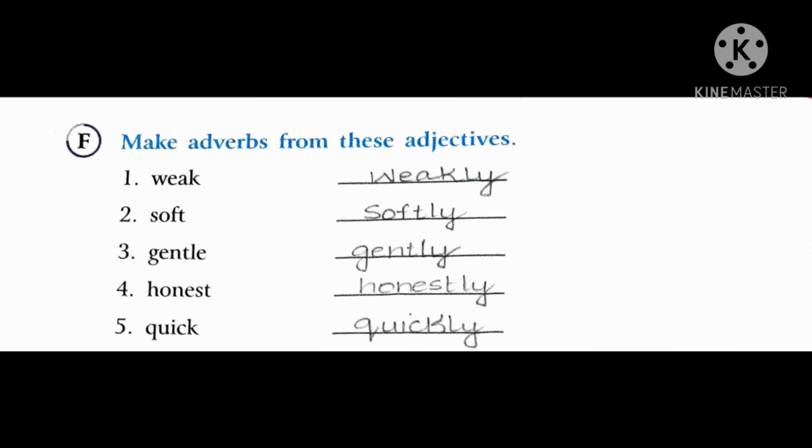Now next one is F. Make adverbs from these adjectives. So we have already learnt in our previous video that when we have to change an adjective into an adverb, we put ly at the end of the word. For example, week. We will put ly at the end of the word, so it will change into weekly. So it is automatically changed into an adverb. Likewise, all have been done for you.